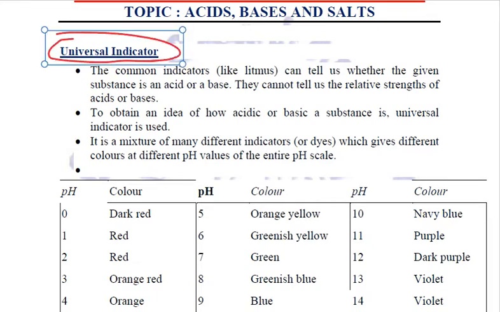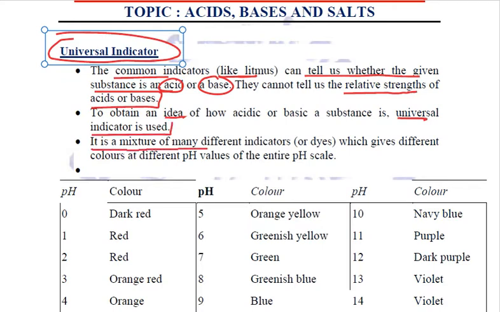First of all, why are we using universal indicators? Because common indicators like litmus tell us whether the given substance is an acid or a base. Blue litmus to red, red to blue, but they cannot tell us the relative strengths of acids or bases. In order to get an idea of the same, we use universal indicators, which are a mixture of many different dyes or indicators, due to which they give different colors at different pH values of the entire pH scale, right?